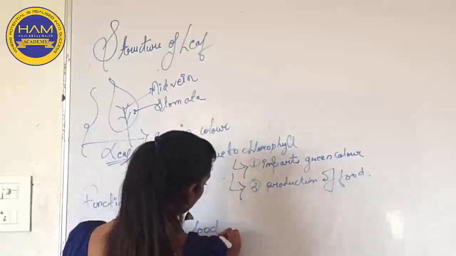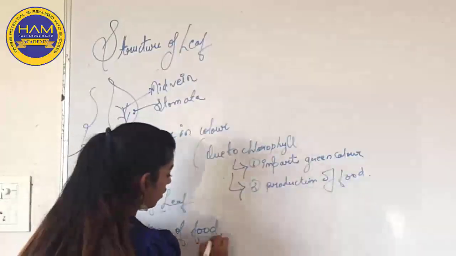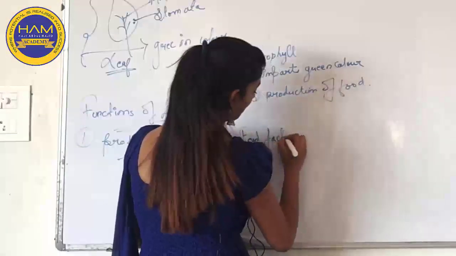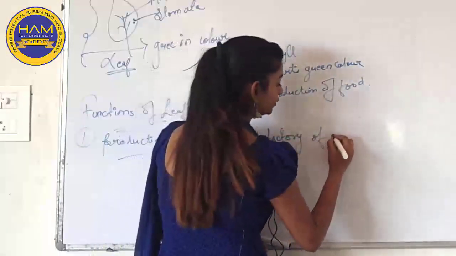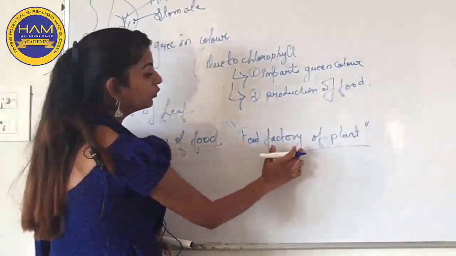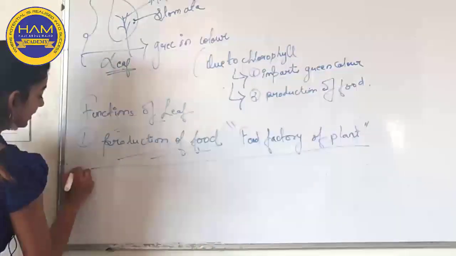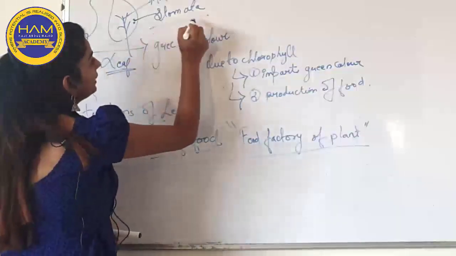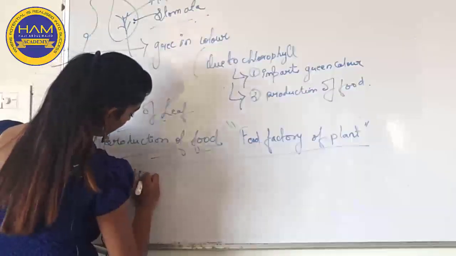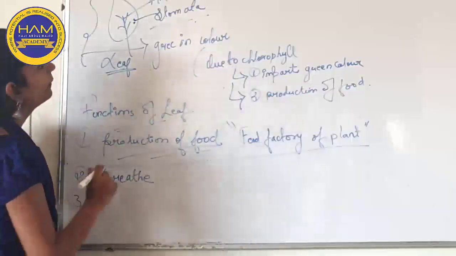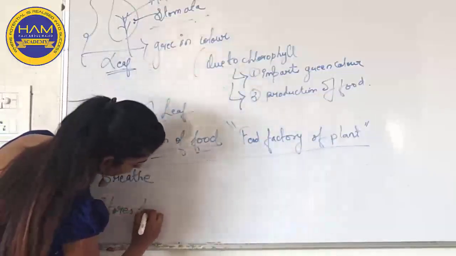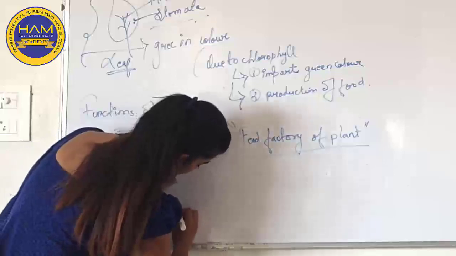This is the reason why leaf is always called the food factory of the plant. Secondly, leaves have stomata which help the plant to breathe. And third, leaf stores food produced by the plant.